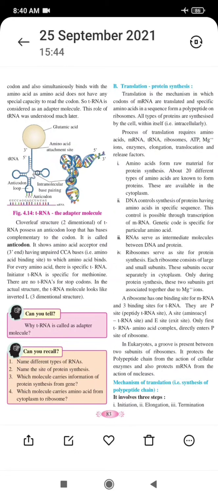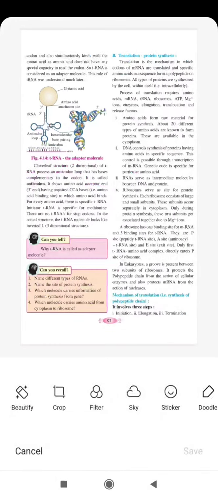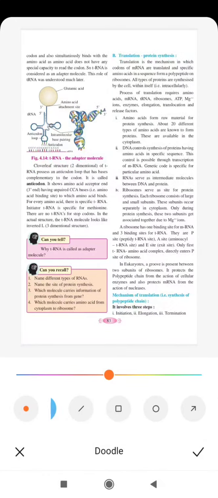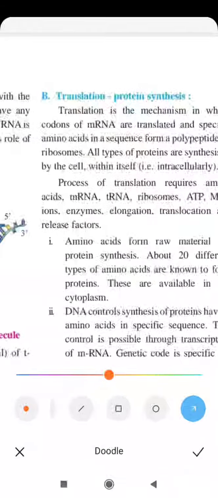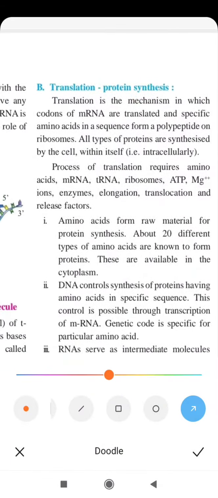On page number 83, on the right side at the top, you will find this title: translation. So what can be the definition of translation? Translation is the mechanism in which codons of mRNA are translated and specific amino acids in a sequence form a polypeptide on ribosome.